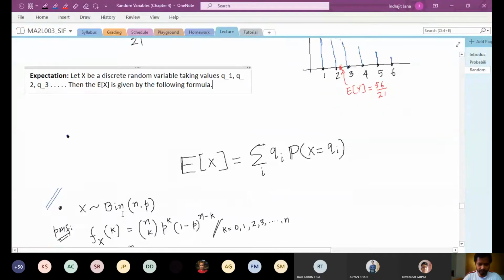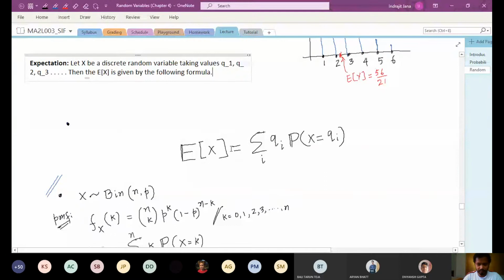Expectation of x is equal to the value of the random variable, which is qy, times the probability that the random variable takes that value, and you take the sum over all possible values.